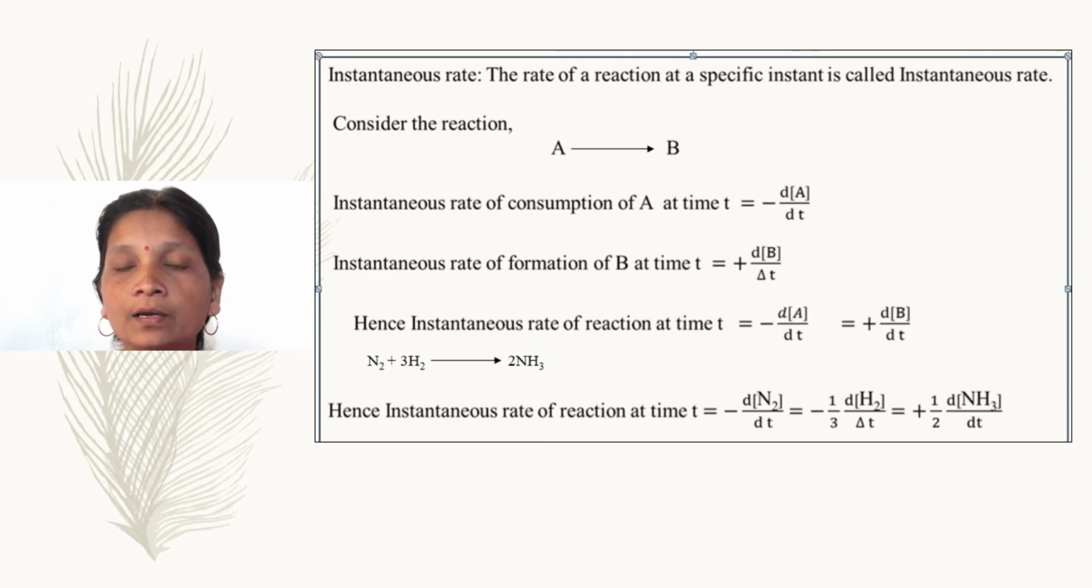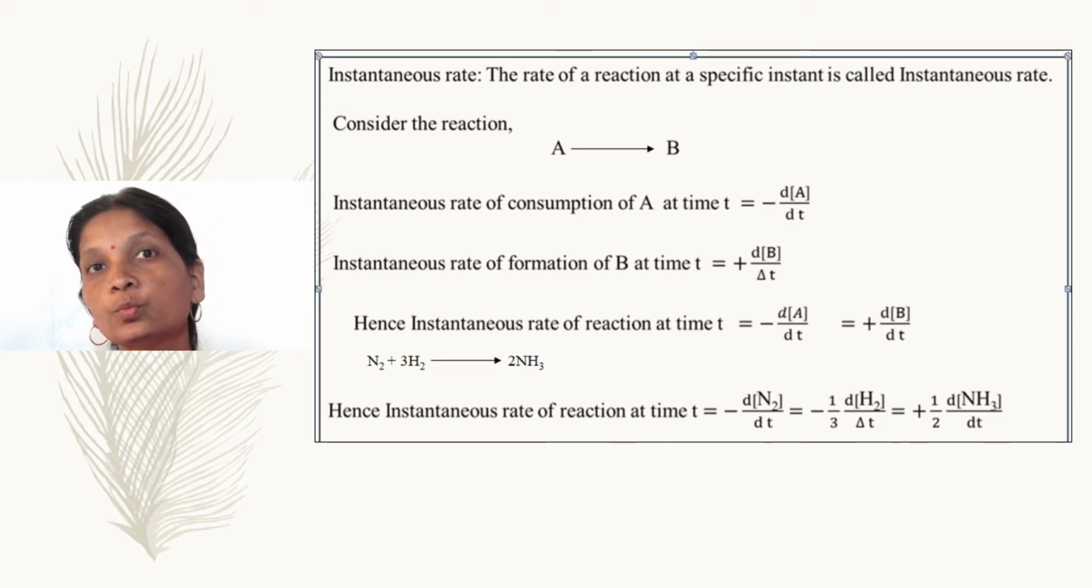And hence, by taking into consideration both the reactant concentration and product concentration, the instantaneous rate of the reaction at time t is equal to minus d[A] divided by dt, which is equal to plus d[B] divided by dt.